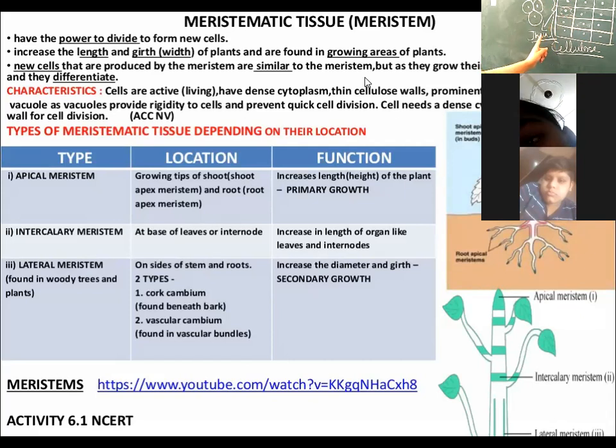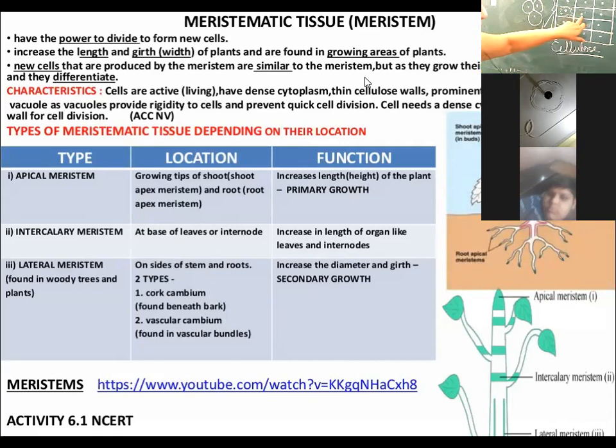The cell wall of the meristematic cell is thin, made up of cellulose. And the cytoplasm is dense. The nucleus of the cell is prominent and is centrally located. That means the location of the nucleus is in the center of the cell, but the vacuole is small, or it is absent.